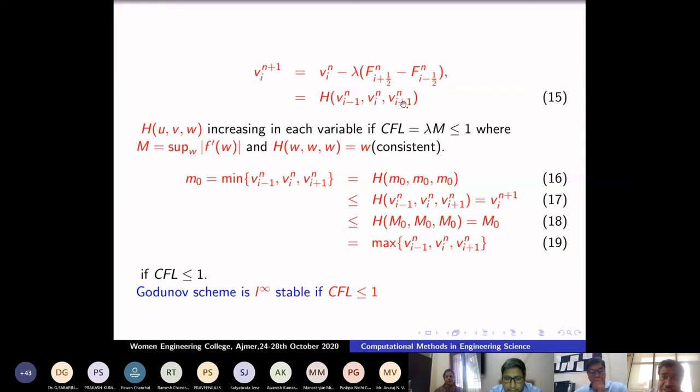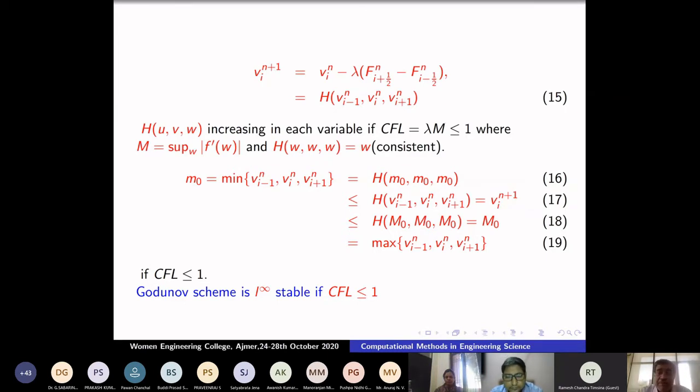If it is increasing in each variable, then one can see that this Godunov scheme, which I mentioned, is increasing if lambda times f' is less than or equal to 1. Lambda is nothing but delta t over h, less than or equal to 1. Then this is increasing in each variable. Then they proved that you need not check; this scheme converges exactly to an entropy solution. Okay, this is a mathematical theorem proved in the 1980s.